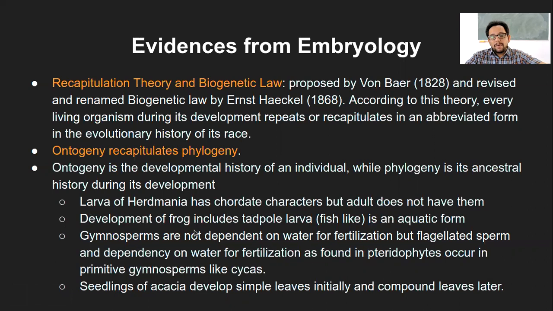Then the development of the frog includes a tadpole larva, which looks like a fish. If you have ever seen a small tadpole, it looks like a fish. It is an aquatic form, and the frog itself is an amphibian. It's not completely aquatic, but rather amphibian. So this fish-like larva, which is a part of ontogeny, gives an idea about where the frog would have evolved from. That means the frog would have evolved from a fish-like organism, right? So that's the direct meaning of it.